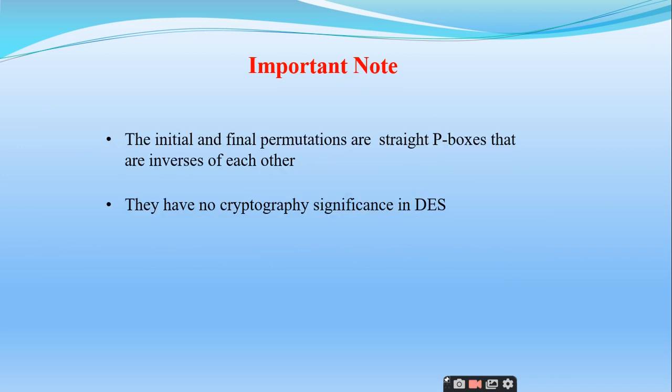Yes, sir. Right. So the initial and final permutations are straight P-boxes. This is what we have discussed, and they are inverses of each other, as we saw in the previous example. And remember that they don't have any cryptographic significance in the DES. They are just permuting, just interchanging the positions of the bits, and finally you are bringing them back to the same position. Is it right or not?